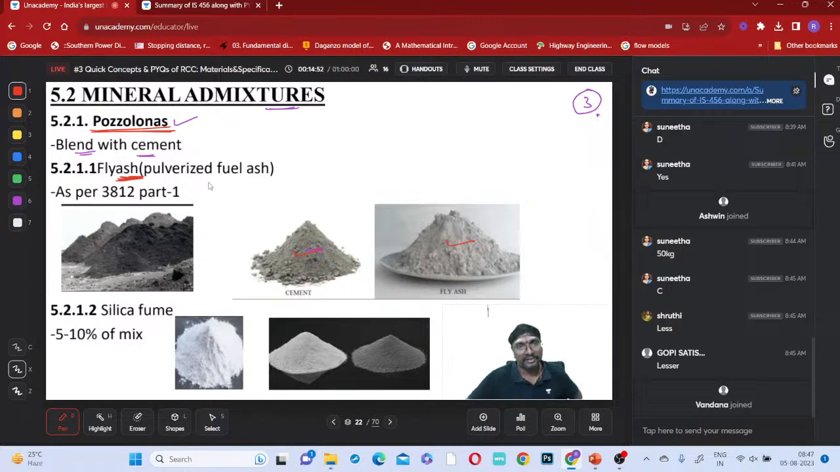One is fly ash, pulverized fuel ash. The second one is silica fume. This fly ash should be selected as per which code? IS 3812 Part 1. For silica fume, 5 to 10% of the mix only we have to go for. These are your silica fume and that is your fly ash.